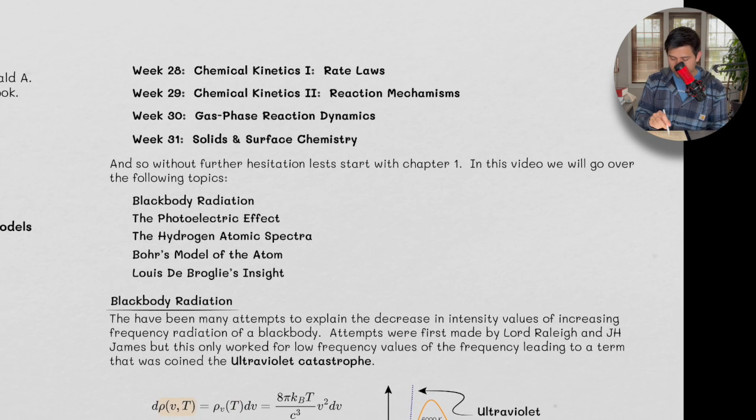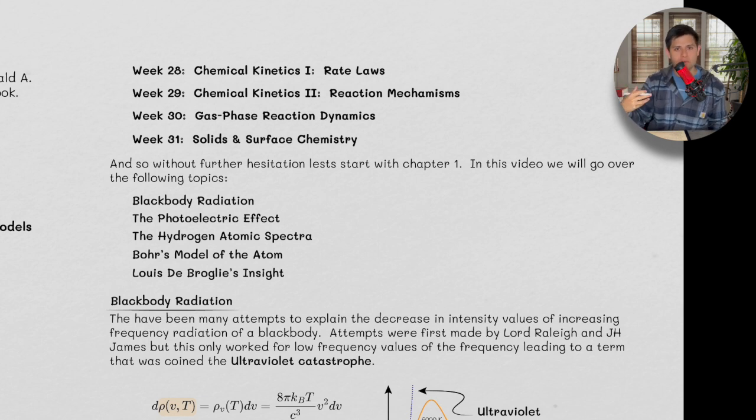So chemical kinetics, rate laws, reaction mechanisms. In general chemistry, when you learn about rate laws and reaction mechanisms and all this kind of stuff, it's really just presented to you as: this is what happens, this is what you have to know. Here in PChem, we want to dive deeper into that. We want to say why.